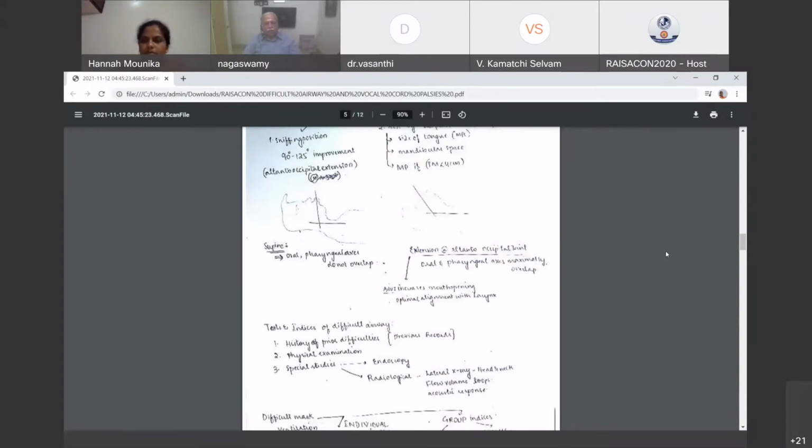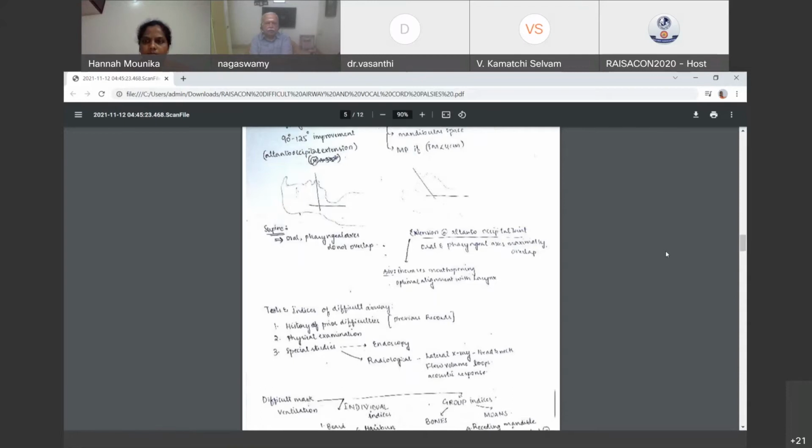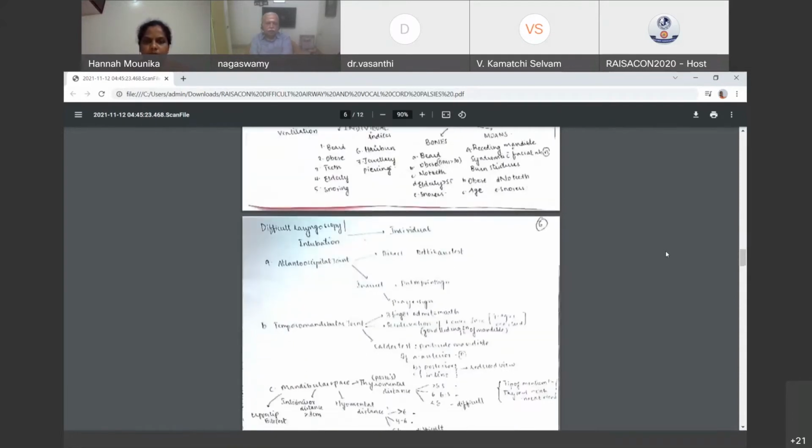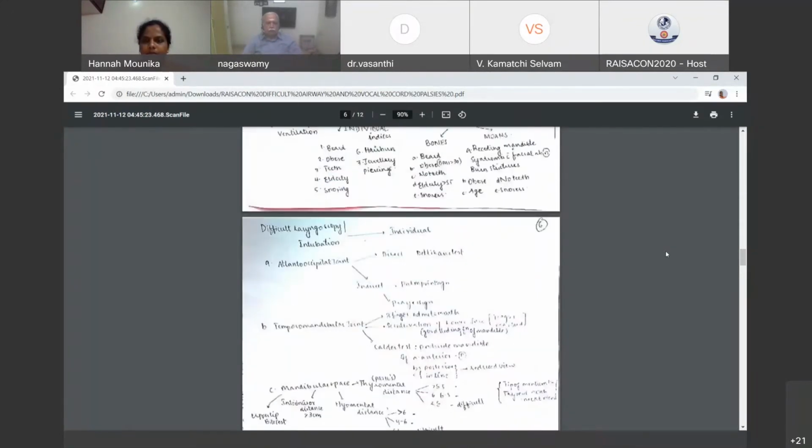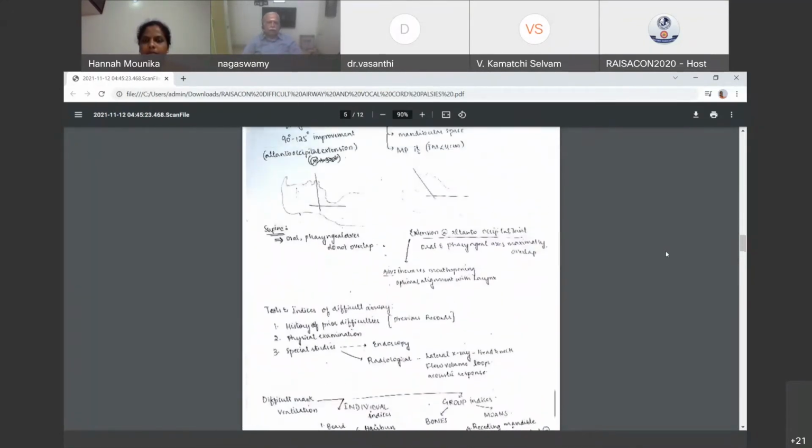So after the history comes all the examination, physical examination of the patient. In that, the first four things that you should mention is the neck movement. How my patient's head can be manipulated, where you mentioned about aligning the axis. Why you want to align these three axes? You mentioned only two axes, mouth and the pharynx, but there is a third axis also, larynx. You didn't mention that in your picture, isn't it? So all the three have to be aligned.